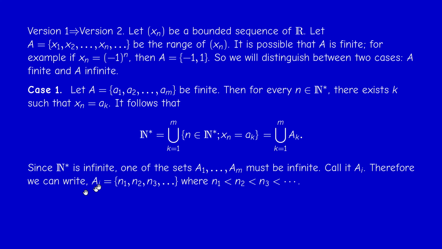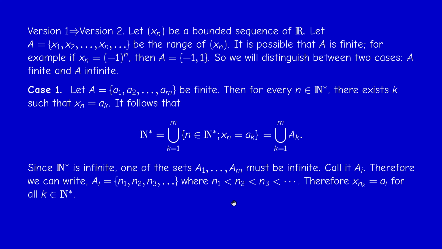Capital Ai is a subset of the integers, so I can list the elements in increasing order, because every subset of the positive integers has a smallest element. So n1 is the smallest element. Then take n2 to be the smallest element of Ai without n1. So there is a first element, a second element, a third element. So I can list my subset capital Ai into an increasing sequence of integers.